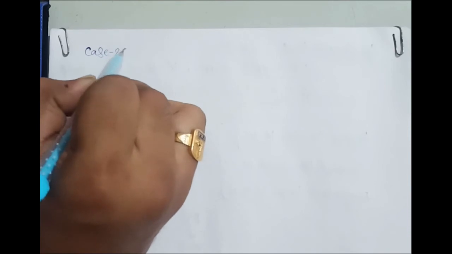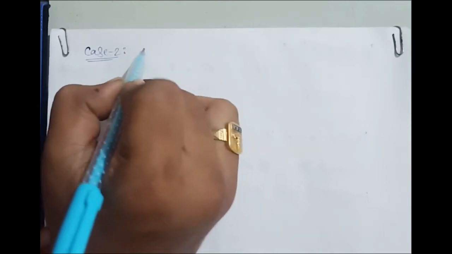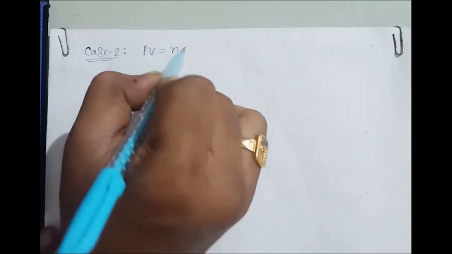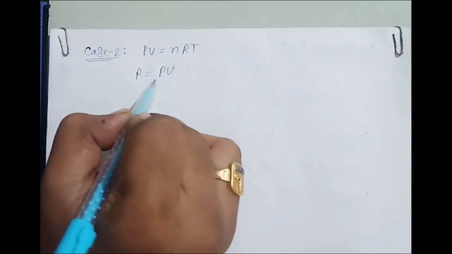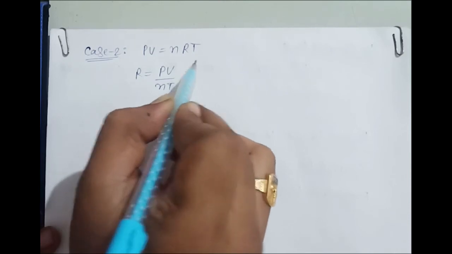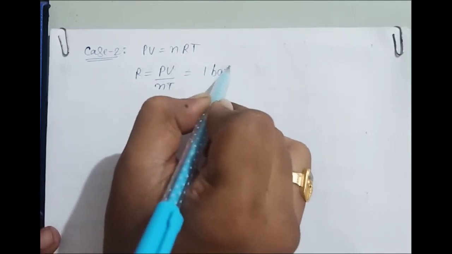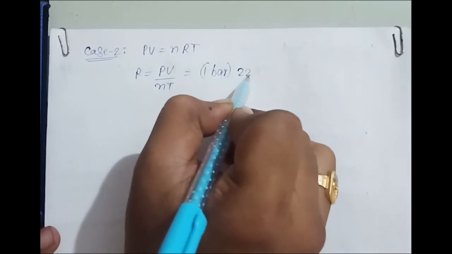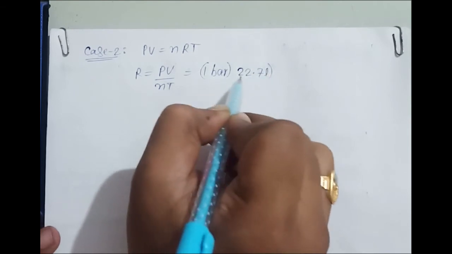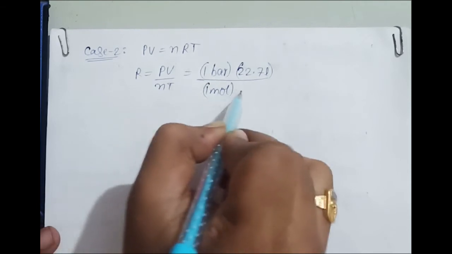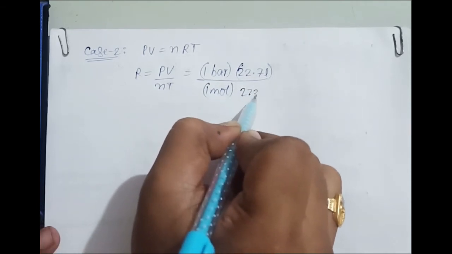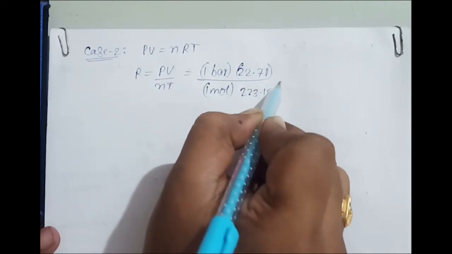Now case 2, that is the pressure is in bar. Yes, PV is equal to nRT and R is equal to PV over nT. Pressure is in bar, so volume will be 22.7 liter and 1 mole, of course, number of moles. Temperature is 273.15 Kelvin.